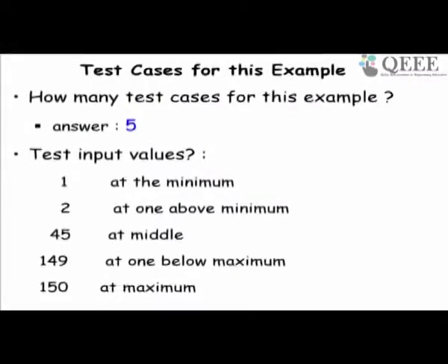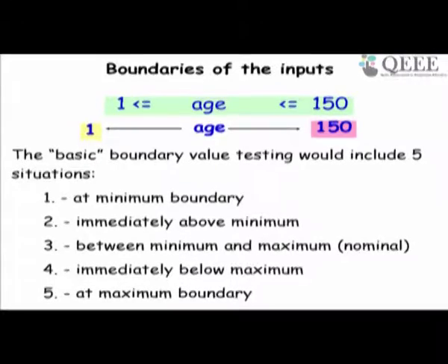If we ignore the invalid values, we have 5 values: at the minimum, immediately above the minimum, between minimum and maximum, immediately below the maximum, and at the maximal boundary.